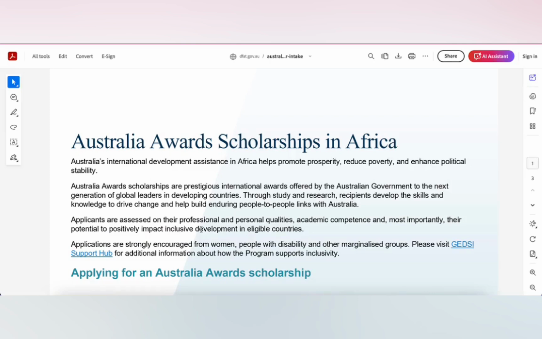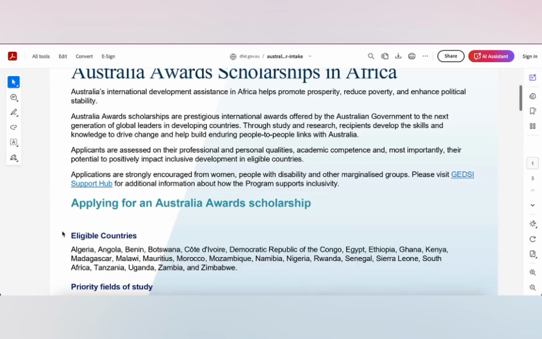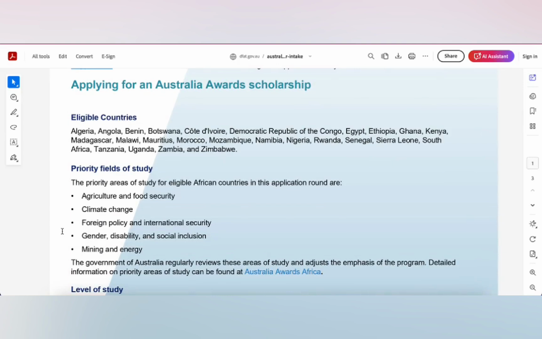I am going to skip the information about the scholarship. You can read it at your own time. These are the eligible African countries. Before you start your application, please make sure that your country is on the list of eligible countries for the scholarship. Eligible means the countries for which applicants can apply for the scholarship.